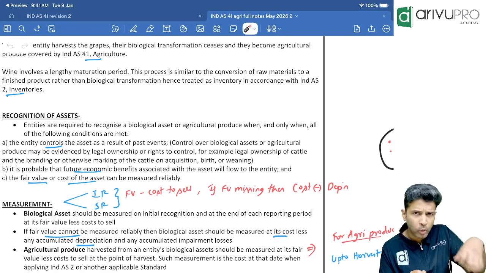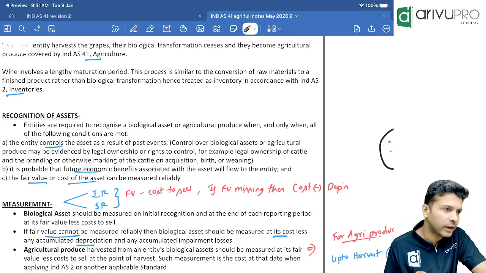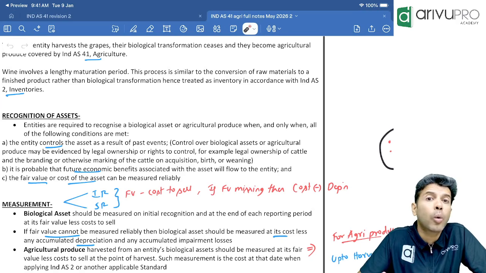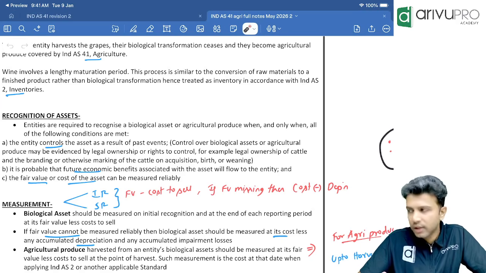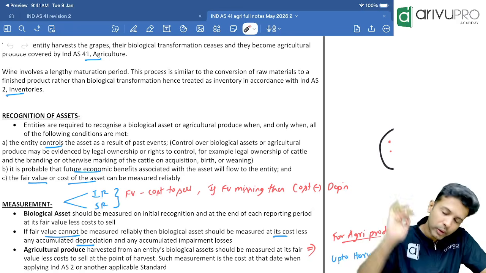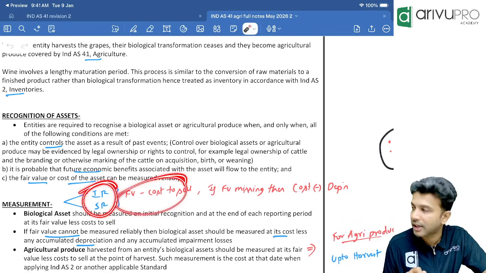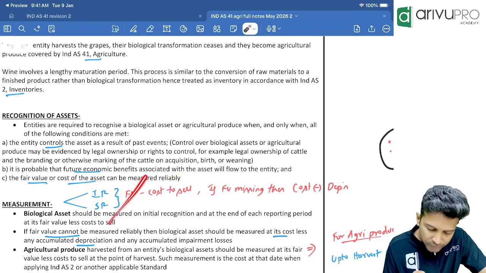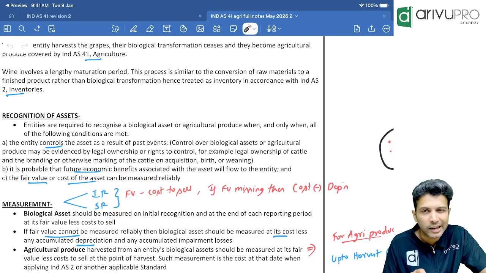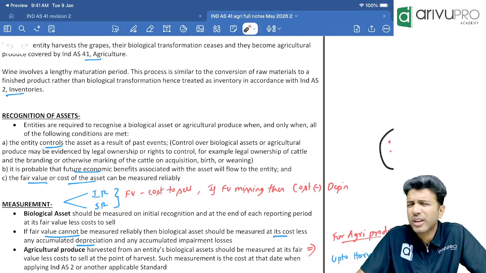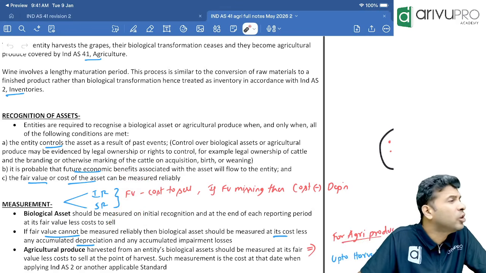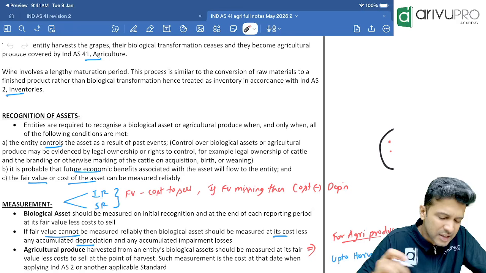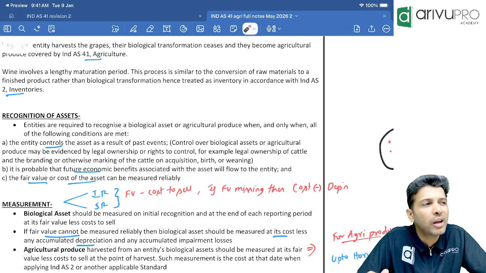Subsequently means it could be quarter ending or it could be year ending, because some listed companies follow quarter ending financial statements. So whichever reporting you are doing, at every reporting period, biological assets are measured at fair value less cost to sell. If fair value is missing by chance, it's a very rare circumstance, because in today's environment, almost everything and anything you can sell. If you can sell it, it's easy to find out the fair value.